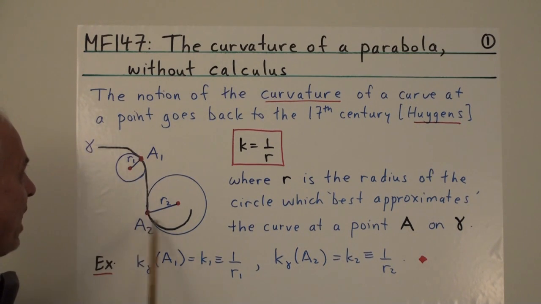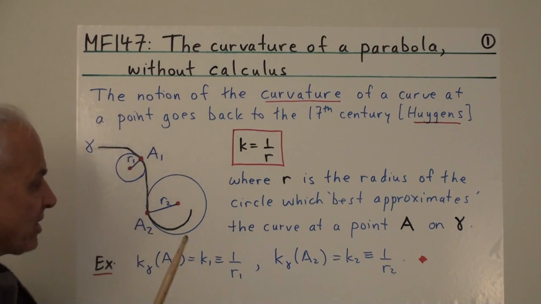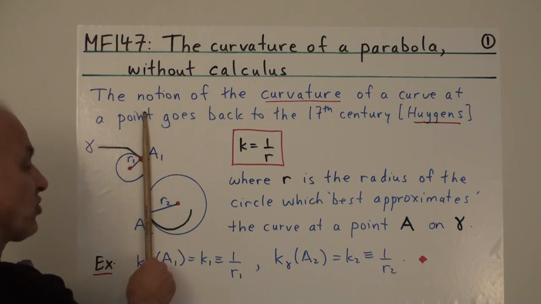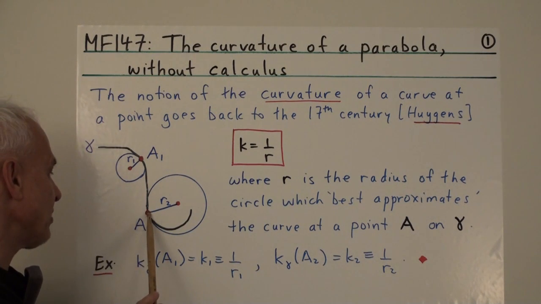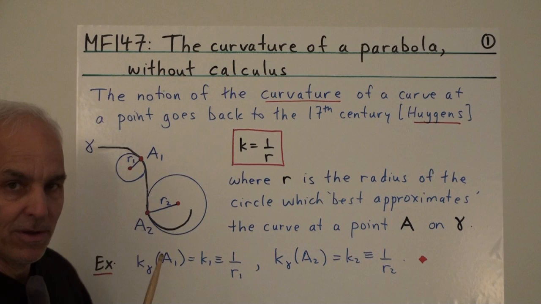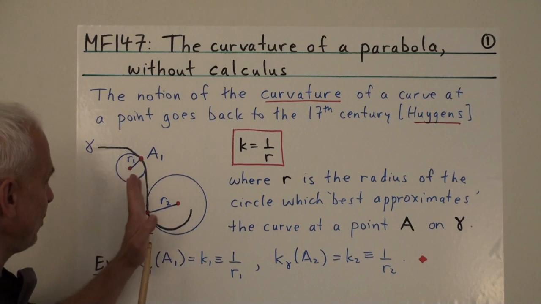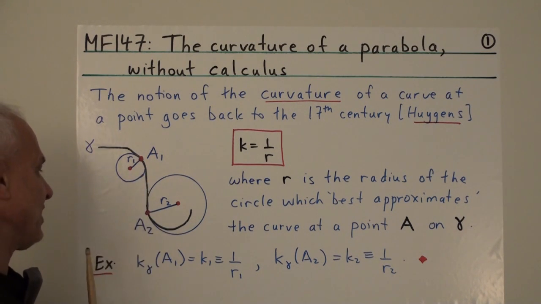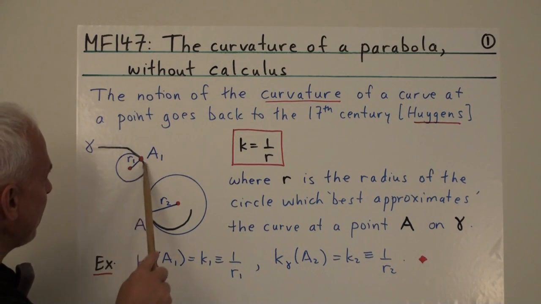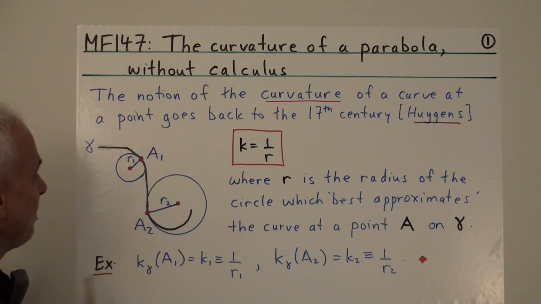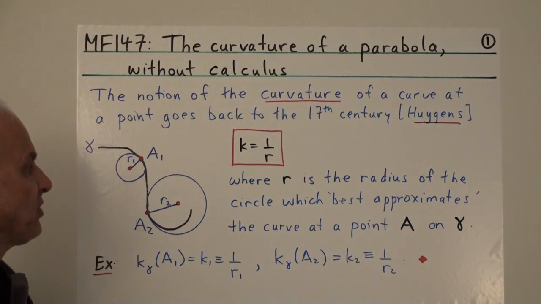So here's a curve, gamma, and the idea is that at any point on the curve, we can approximate the curve, well, first of all, with a straight line, which is the tangent. But one step up from that, we can also hope to approximate the curve near that point with a circle. There is some circle which goes through that point and is also tangent to the curve with the same tangent line, and which really best approximates the curve. Now that might be a circle with a small radius or a bigger radius, depending on how curved the curve is at the particular point that we're interested in.